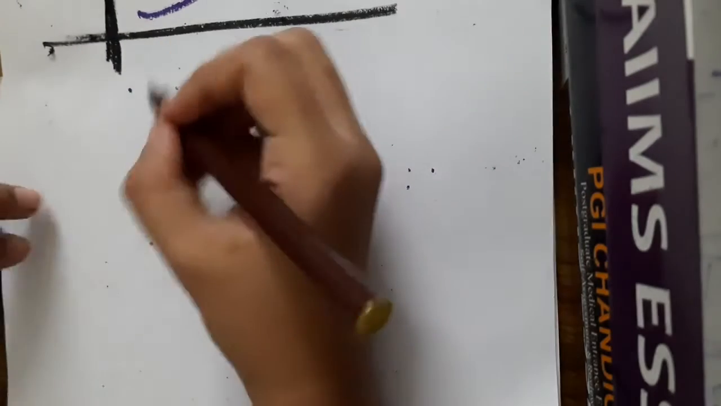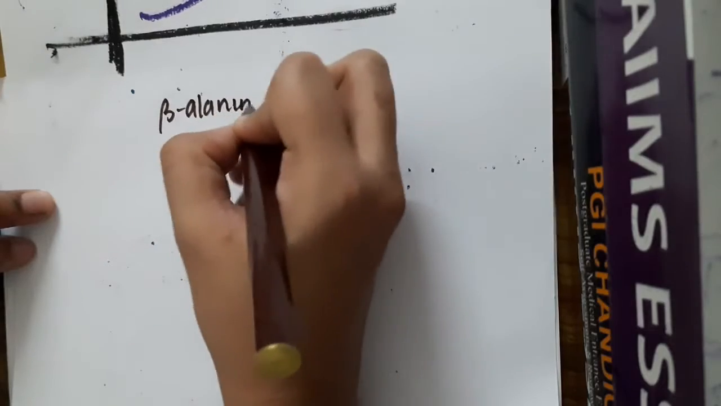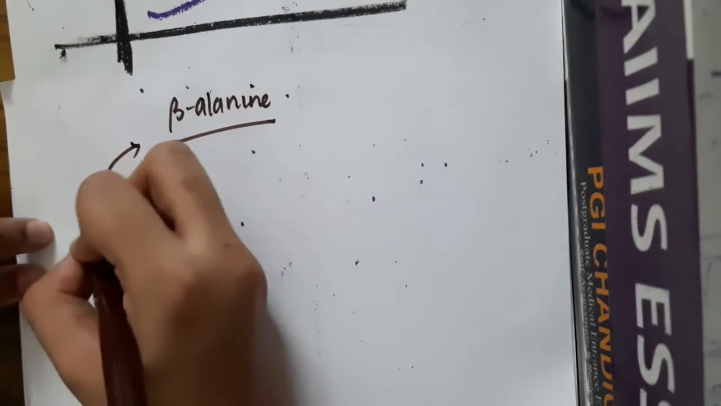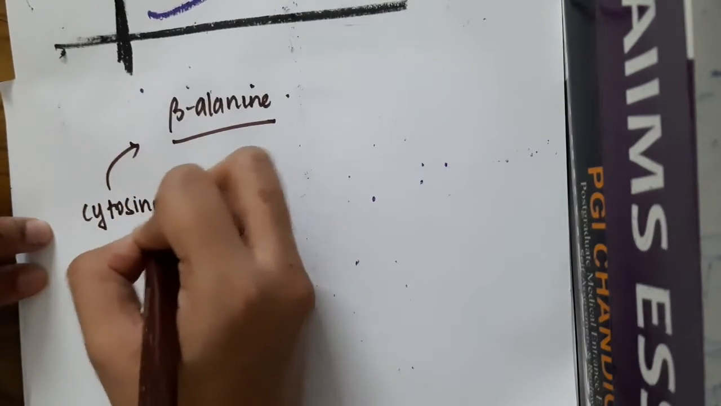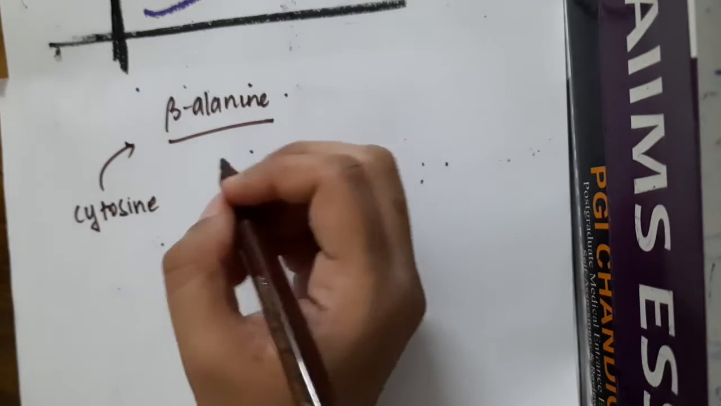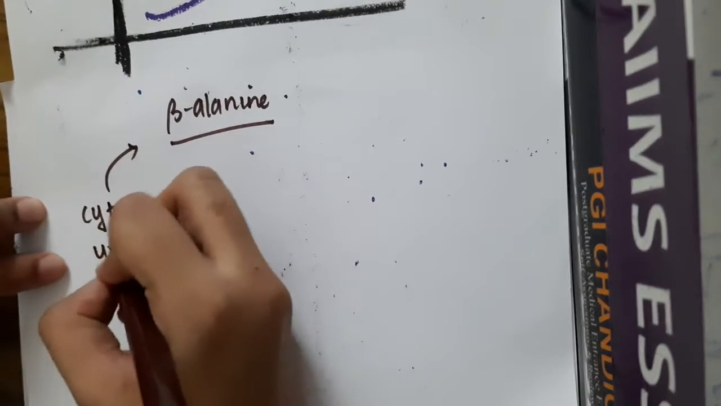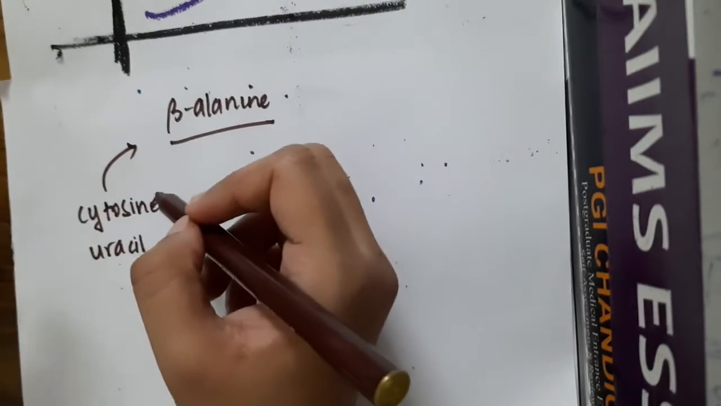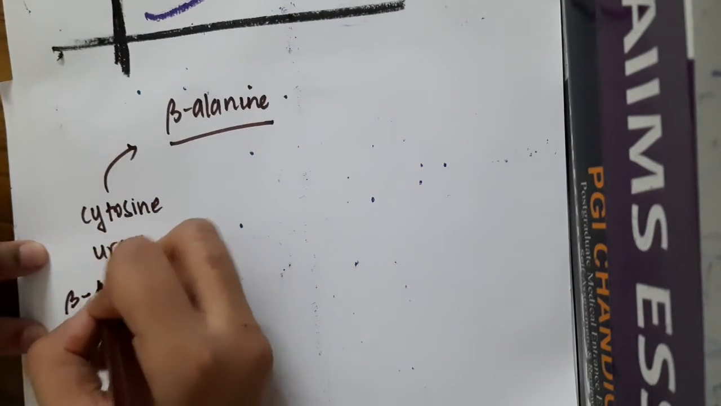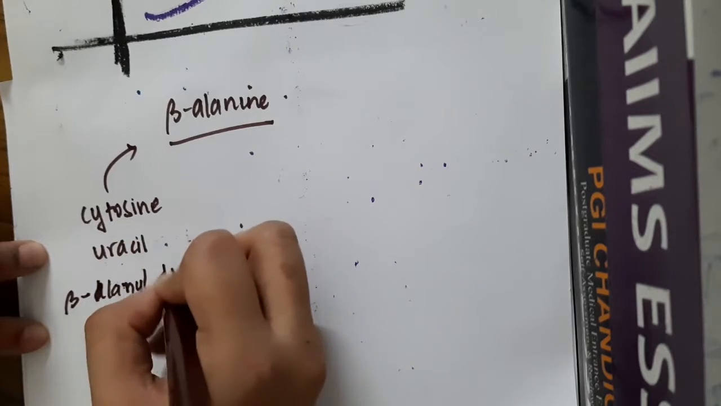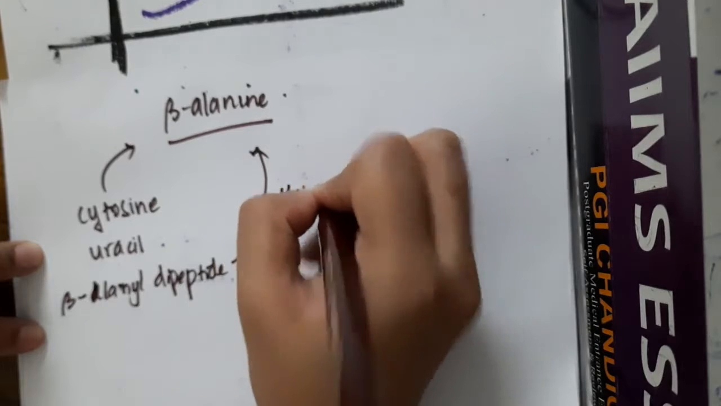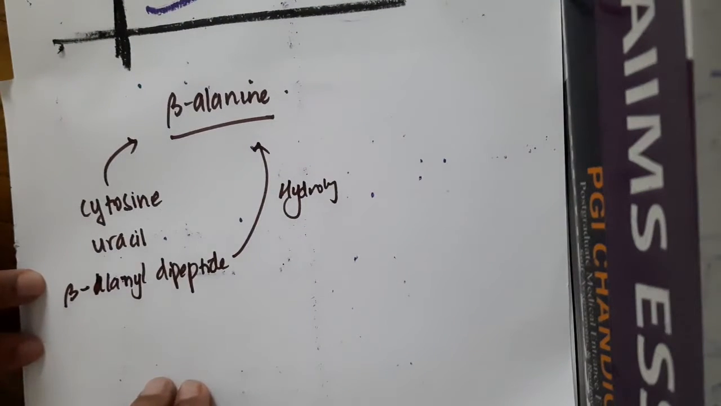In this, we are going to learn about an amino acid called beta-alanine. This beta-alanine is formed from cytosine. Cytosine is a nitrogenous base. Cytosine, uracil, this beta-alanine is formed from either cytosine or uracil or by hydrolysis of beta-alanyl dipeptides. These beta-alanyl dipeptides on hydrolysis can give rise to this beta-alanine, right?